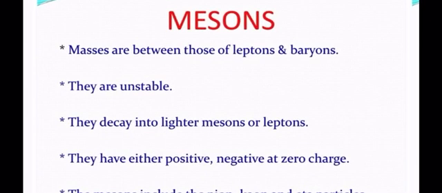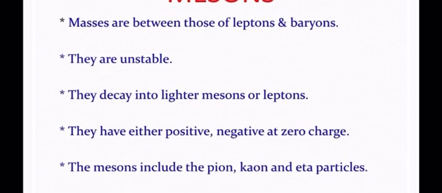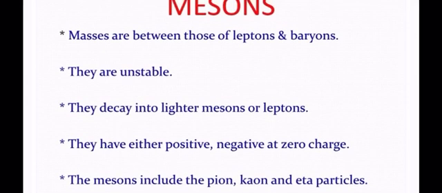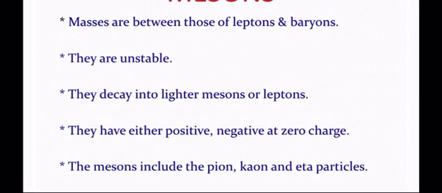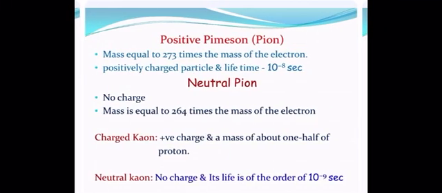So next comes the meson. Meson masses lie between leptons and baryons. They are unstable particles. They decay into lighter muons, mesons, or leptons. They can be either positive, negative, or zero charge. So mesons include pions, kaon, eta, beta. These are all the things that I had already discussed in the previous video.